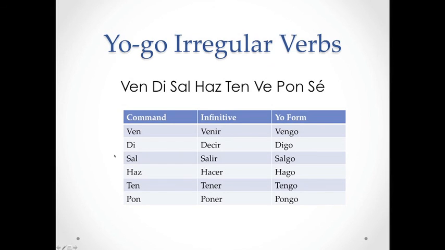So if you look at the chart here, you can see that the command ven comes from venir, and the yo form is vengo. Di comes from decir, the yo form is digo. Sal comes from salir, and the yo form is salgo. Haz comes from hacer, the yo form is hago. Ten comes from tener, the yo form is tengo. And pon comes from poner, and the yo form is pongo.